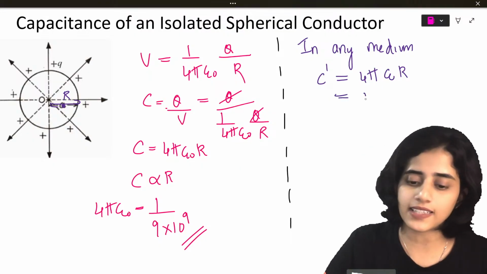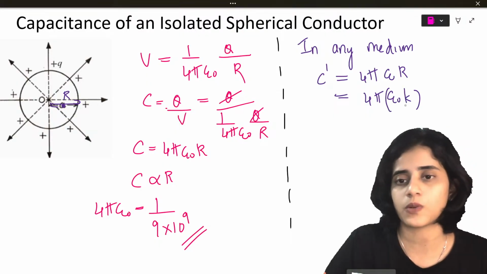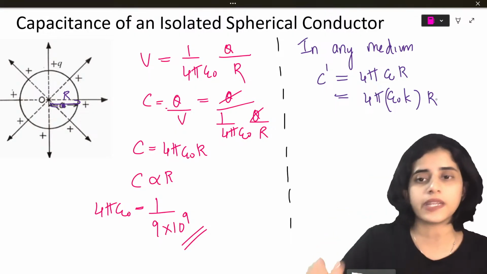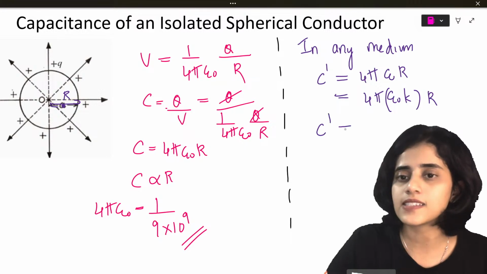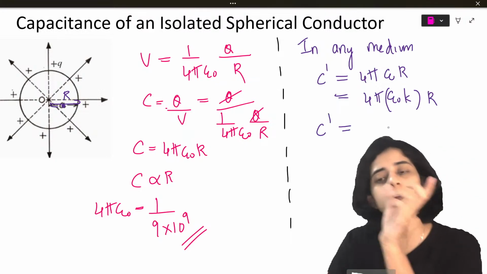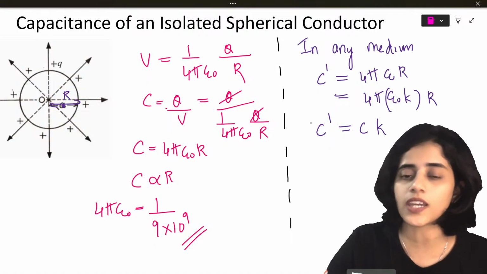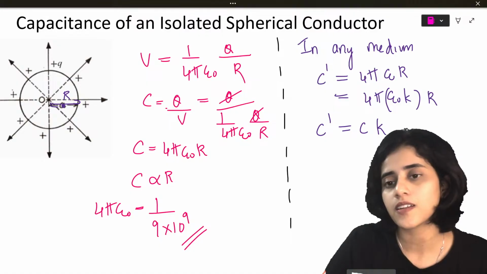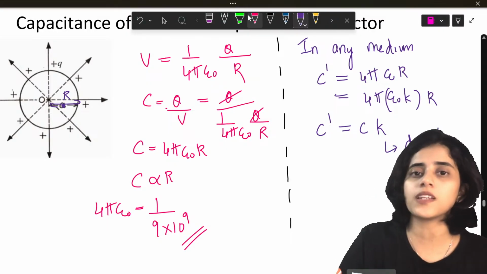This is basically equal to 4 pi epsilon naught into k, where k is the constant for the medium. So epsilon is epsilon naught k. So I can write C dash is equal to 4 pi epsilon naught r, which is C, so C dash is C into K, where K is the dielectric constant.